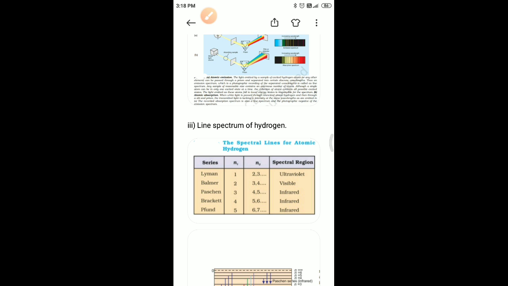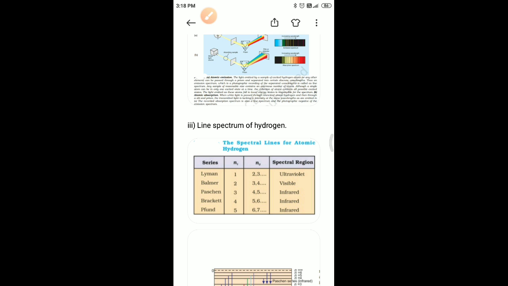The Swedish scientist Johannes Rydberg noted that all the series of lines in the hydrogen spectrum could be described by the equation nu bar = 109677 × (1/n1² − 1/n2²) per centimeter.